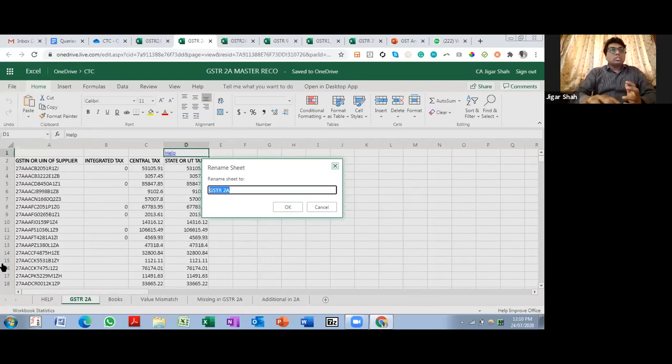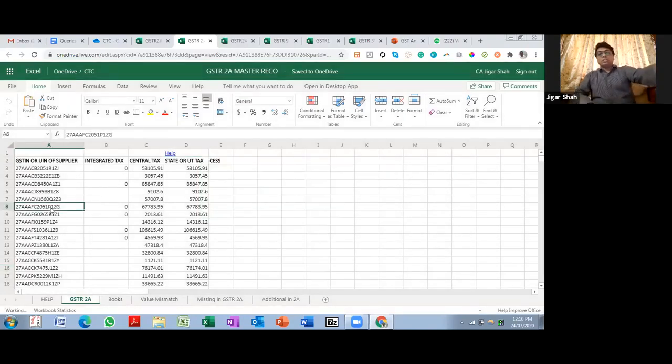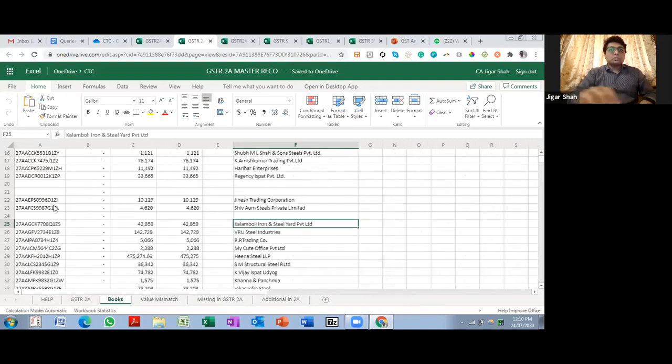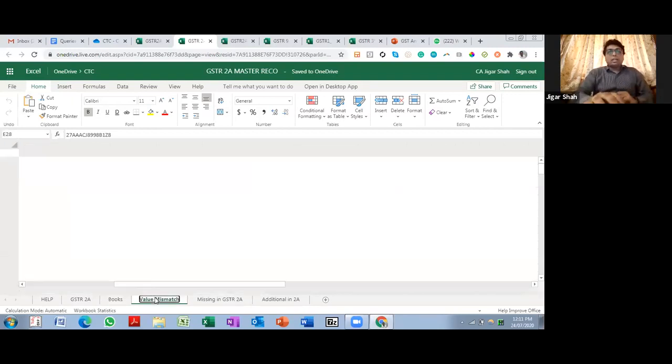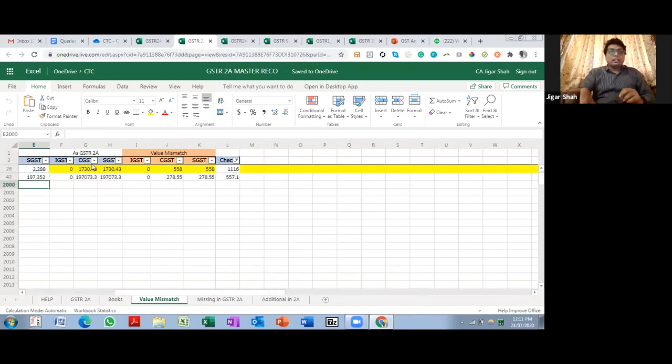So this will have the pivot of 2A related items, GSTN wise: the GSTN number, IGST, CGST, and SGST. Similarly, we will have details as per books, which will be dumped over here. This is a tool that we have created in the firm. As soon as we enter details over here, we just need to do a pivot from 2A into a table and a pivot from your purchase register or the GST related ledgers. We just have to dump data over here, and balancing happens automatically in our tool.